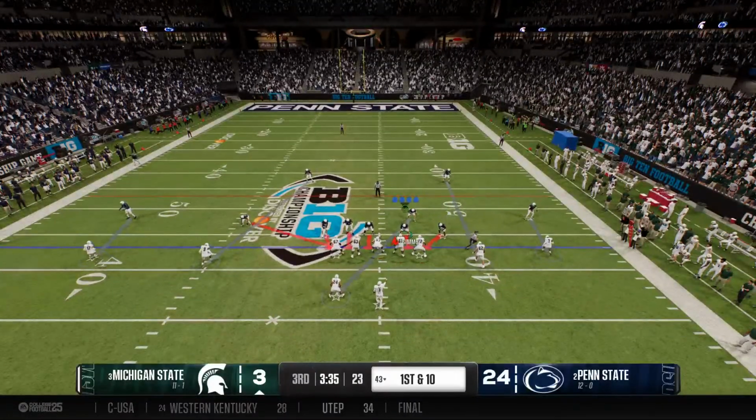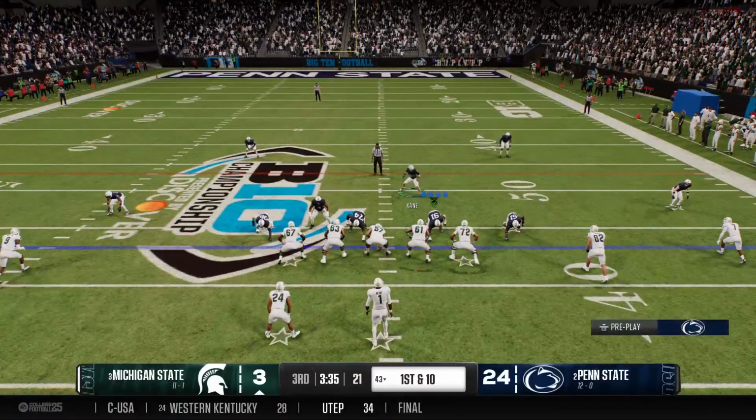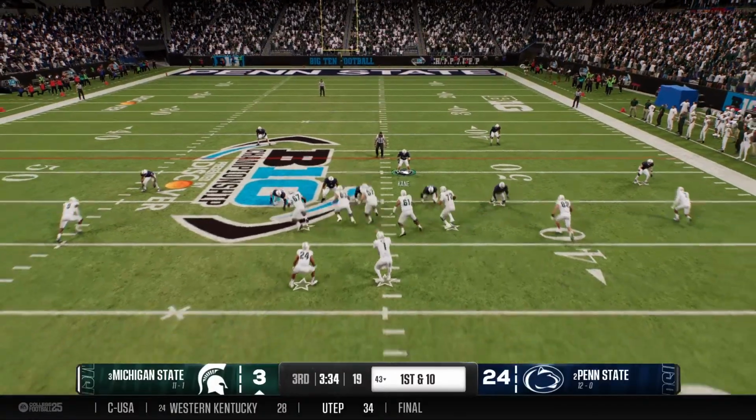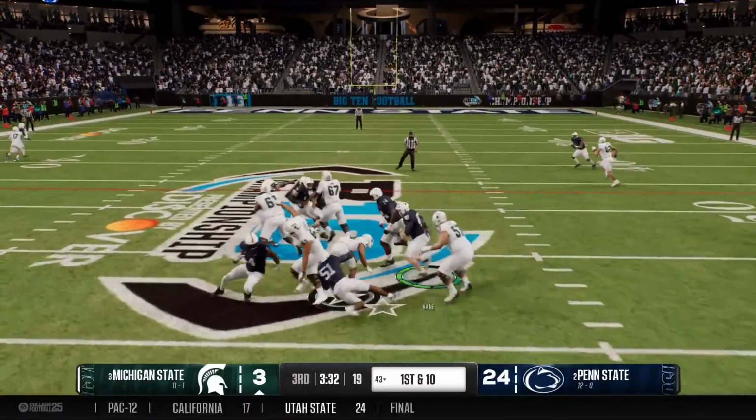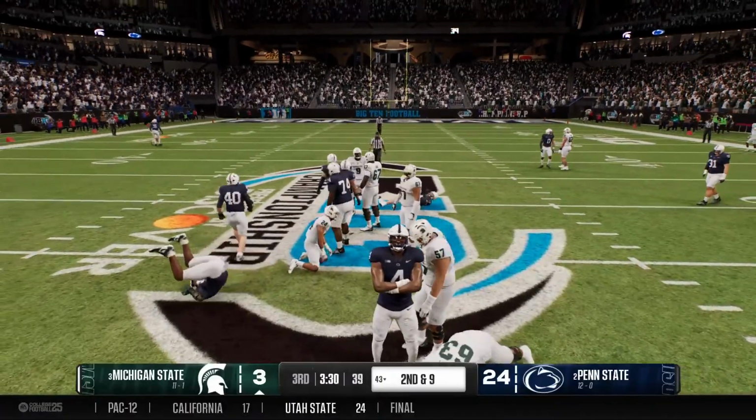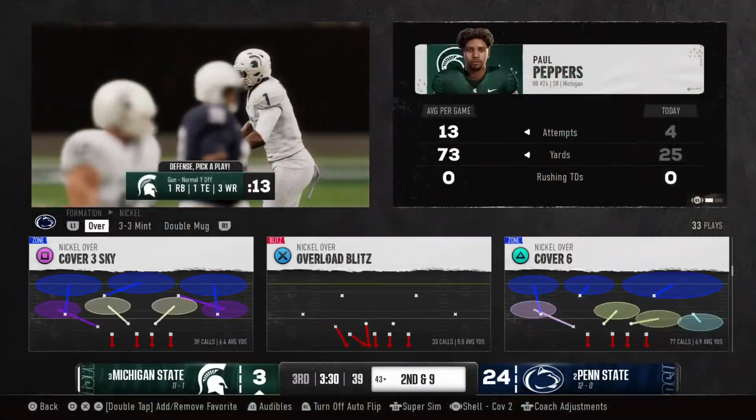Second half to get themselves back in the game. They get the interception. Now, can their offense come up with a way to cut into this lead? Stop after a small gain. Now looking at 2nd and 9.